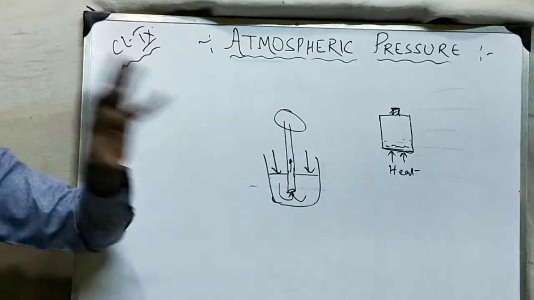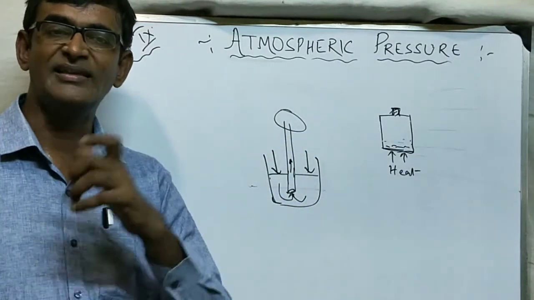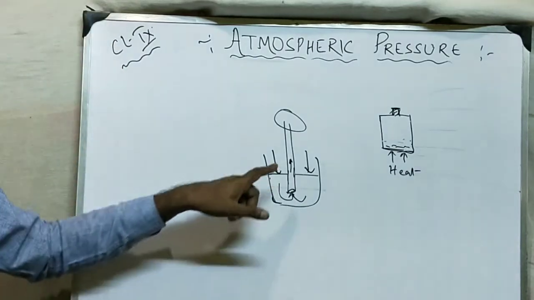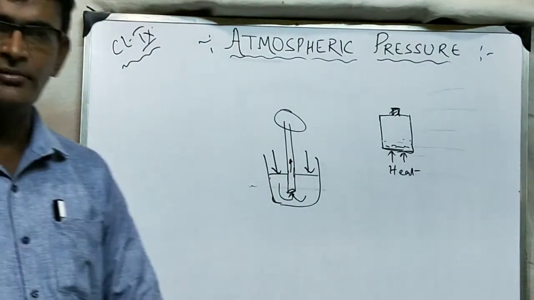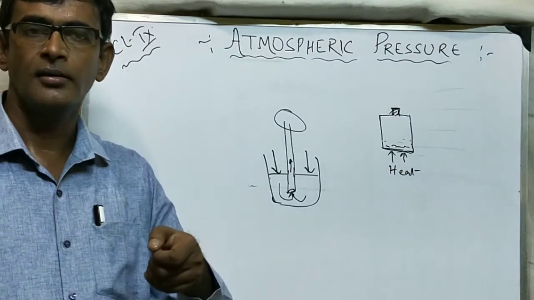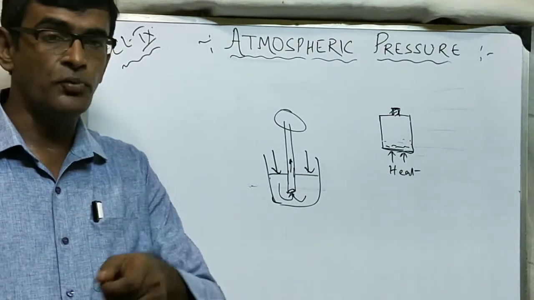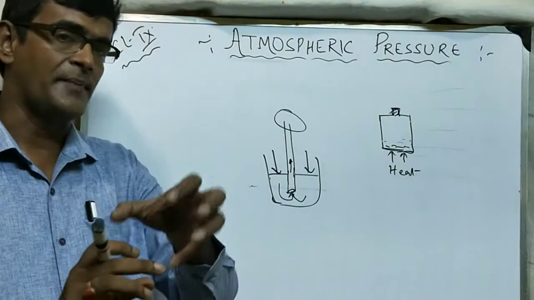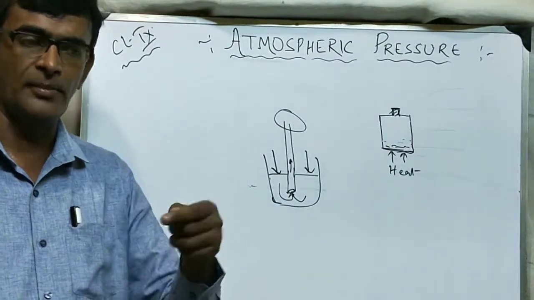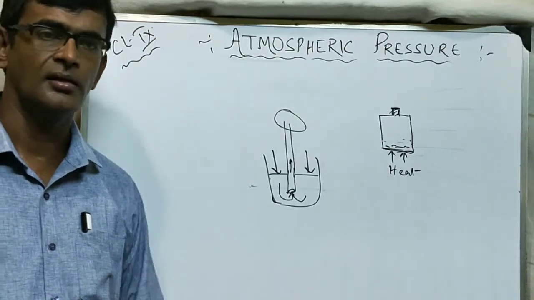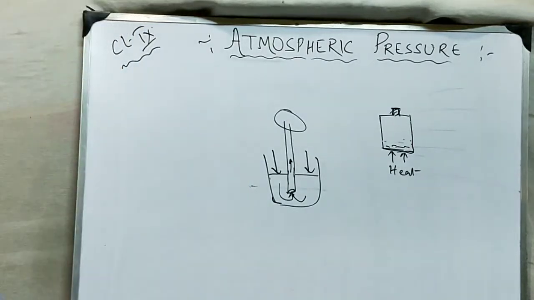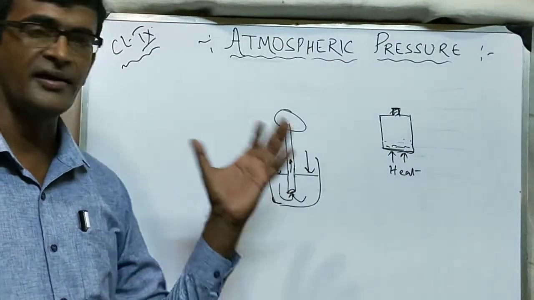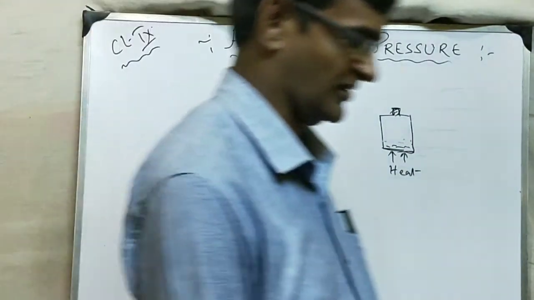Similarly, the same thing happens with the injection syringe, the disposable syringe. The needle of the syringe is in the medicine and you are pulling the piston back. When you pull the piston back, a vacuum is created, and due to that vacuum, the medicine enters through the needle into the syringe. So there are many examples, siphon and all this, that prove the existence of atmospheric pressure.